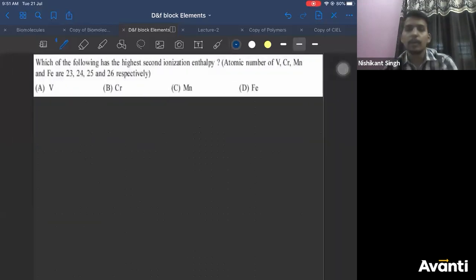Now try this one. Which of the following has the highest second ionization enthalpy? Atomic numbers of vanadium, chromium, manganese, and iron are given. This is such an easy question you can ever get.